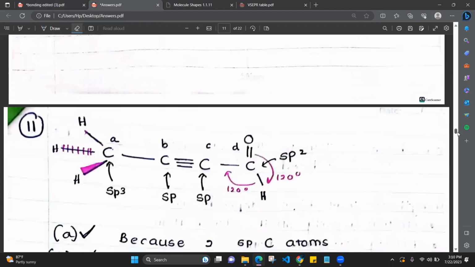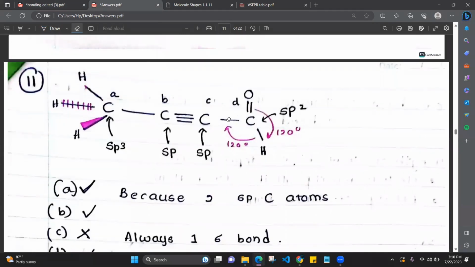So we'll consider the structure. Right. This is the structure. This carbon atom is sp3. This is sp. I think you all know how to determine the hybridization. Okay, I'll tell a shortcut. It's okay if you all didn't understand. Go with the traditional method. Okay, but try to understand. Give the full attention.